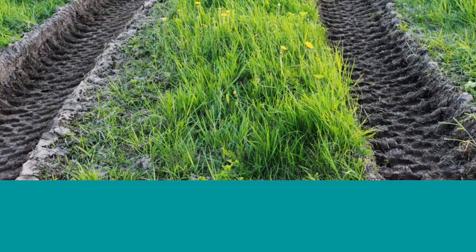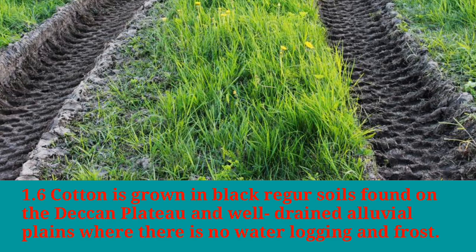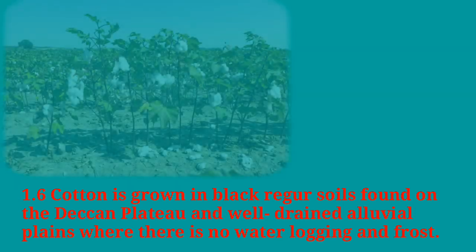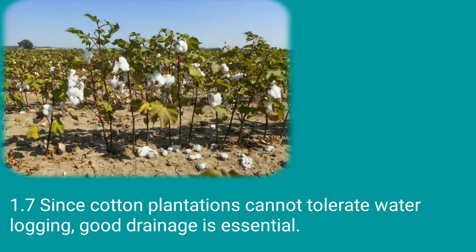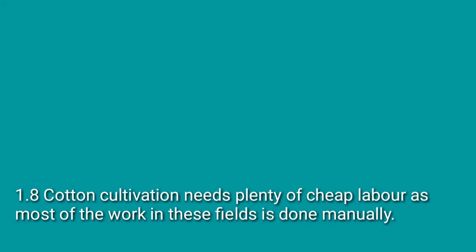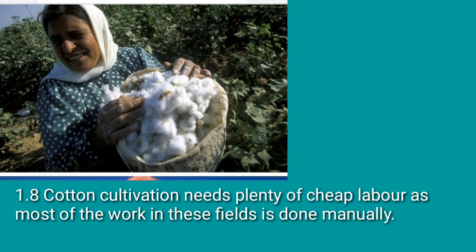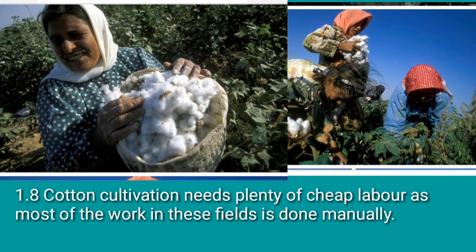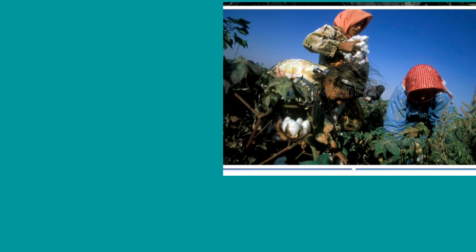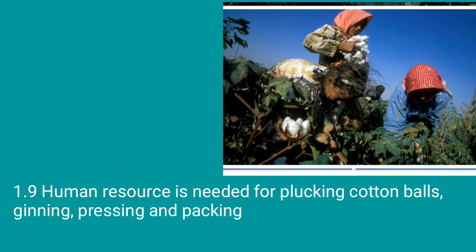Cotton is grown in black lava soil found on the Deccan Plateau and well-drained alluvial plains where there is no waterlogging and frost. Since cotton plantation cannot tolerate waterlogging, good drainage is essential. Cotton cultivation needs plenty of cheap labor as most of the work in this field is done manually. Human resource is needed for plucking cotton bolls.